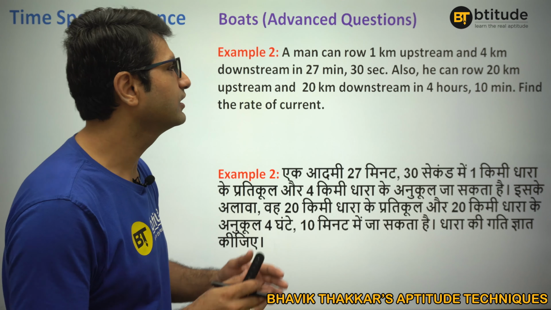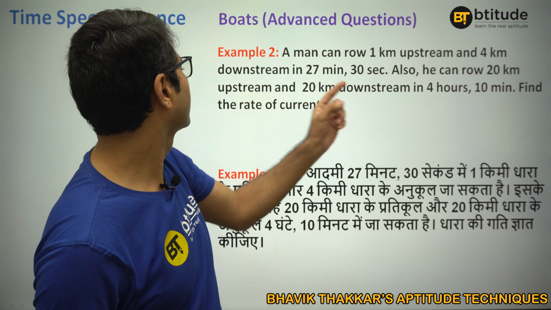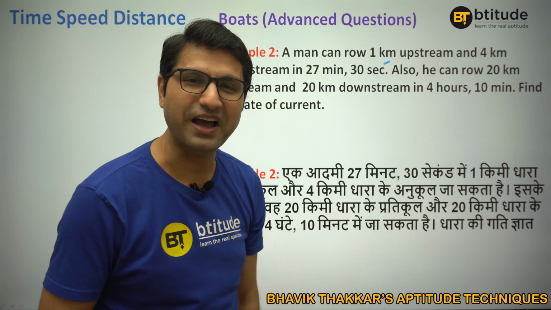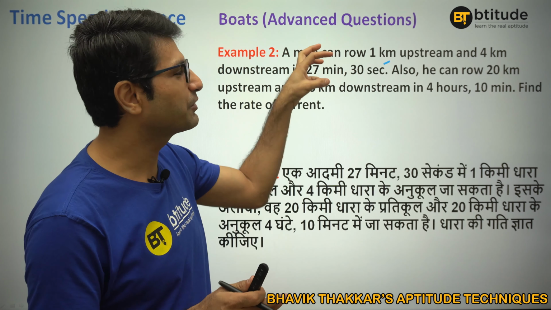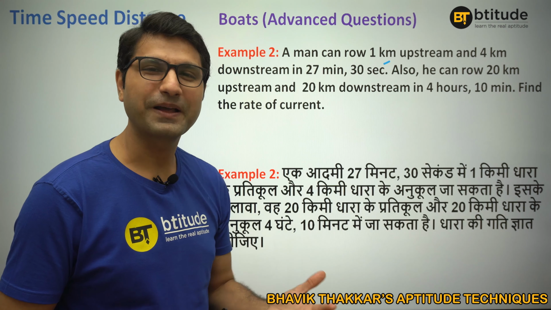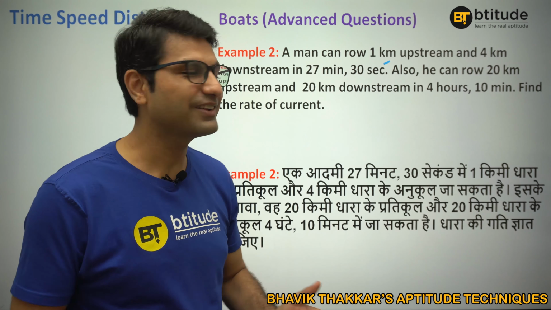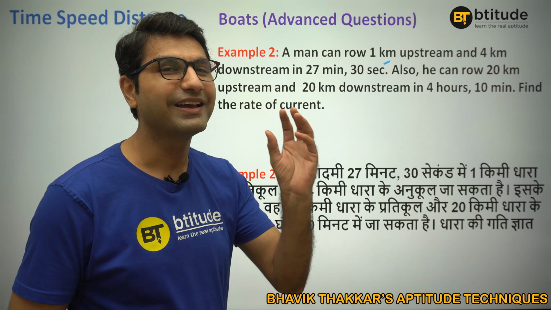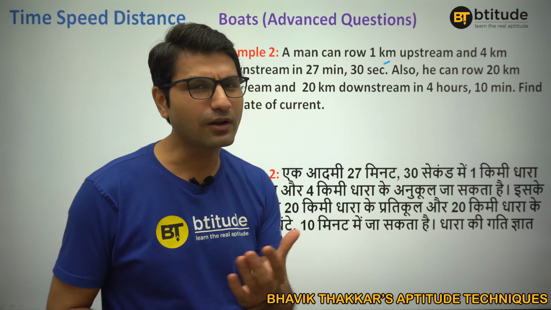Now in the next question, in the first question, obviously that was the easier one. In this next question, if you try to understand, now this is 4 kilometer and this is 20 kilometers. So you can also multiply the previous one by 5, make the downstream distance same, and then you can find the upstream speed as well, right? So there could be another way as well. Whatever you find easier in that particular question, that is how you can solve it. And both methods are logical.